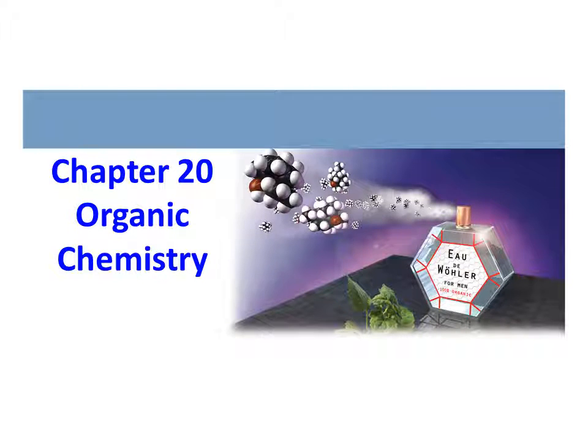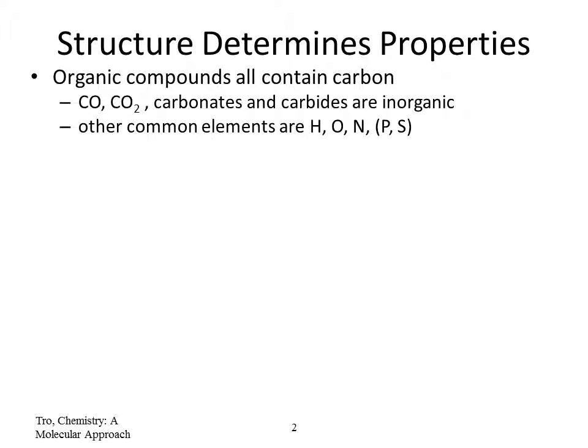Chapter 20 Organic Chemistry. Organic chemistry means studying organic compounds. All organic compounds contain carbon. That does not mean carbon monoxide, carbon dioxide, carbonates or carbides are organic; they are inorganic. Almost all organic compounds have carbon, and they also have other elements like hydrogen, oxygen, nitrogen, phosphorus, sulfur, etc.